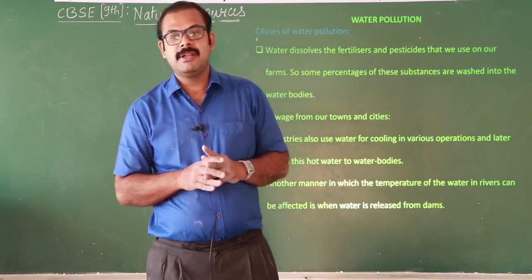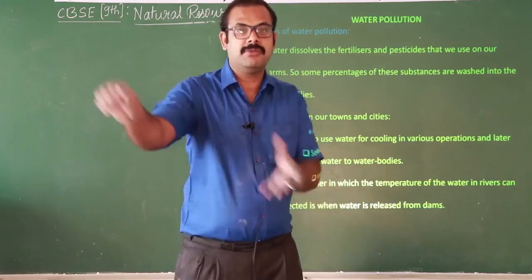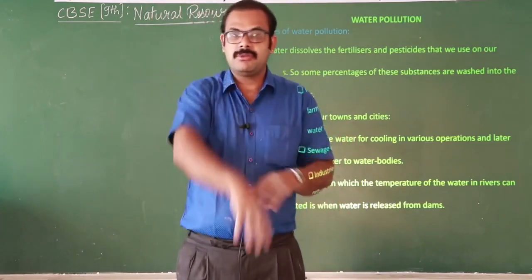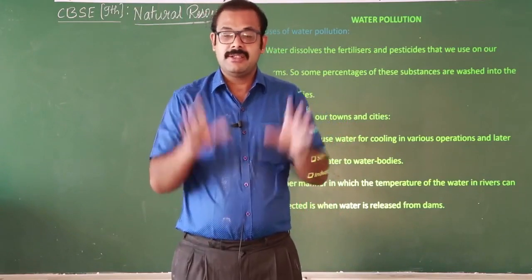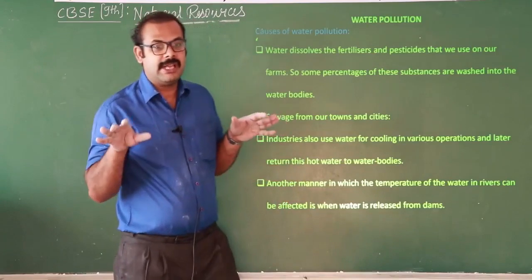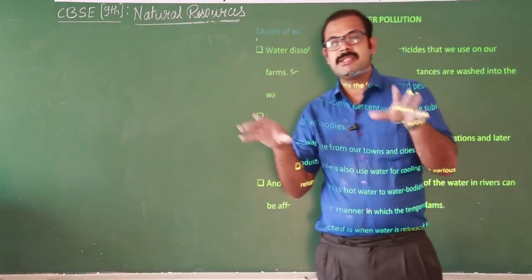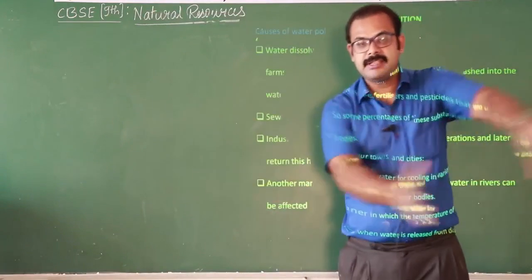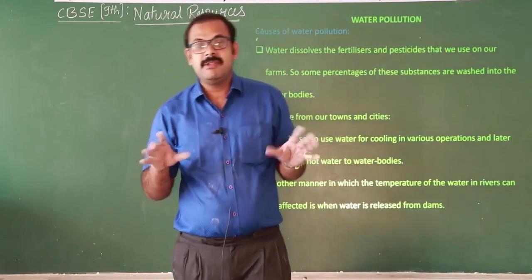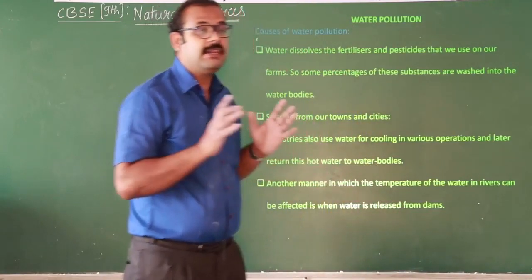Say for example, if you are standing and someone pours hot water on you, how is your reaction? You cannot tolerate it and you will throw a stone at those who threw the water, right? The same thing actually happens in the case of an aquatic body. The aquatic animals are living in the water, and they have adjusted to the temperature in the water. If hot water is suddenly released into the aquatic body, it will be very difficult for the aquatic animals to tolerate. That's why they are going to die.